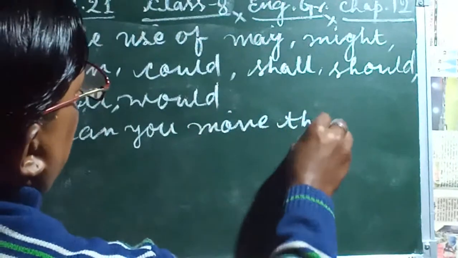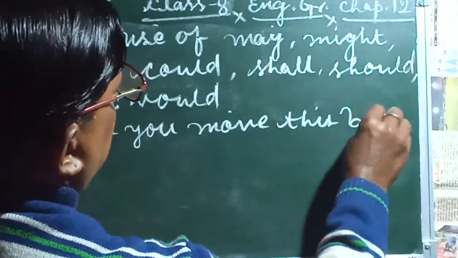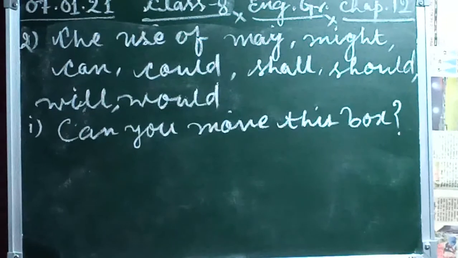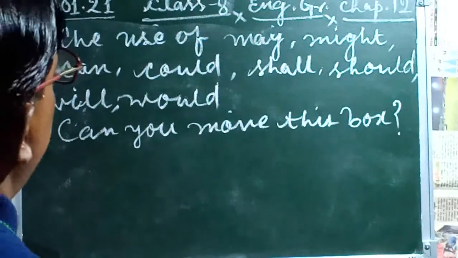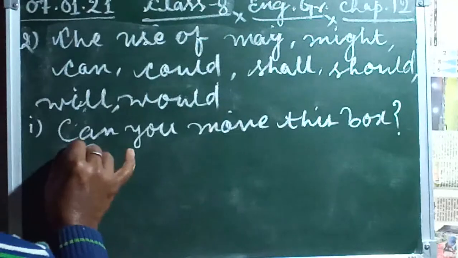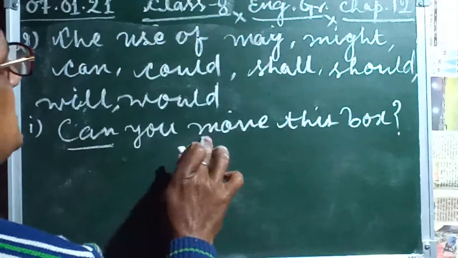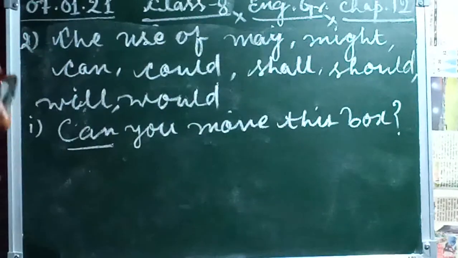Like this we take here, because this is an interrogative sentence and we are going to change it. So what are we taking in it? In it we take this one directly. Why? Because this is in the present tense.